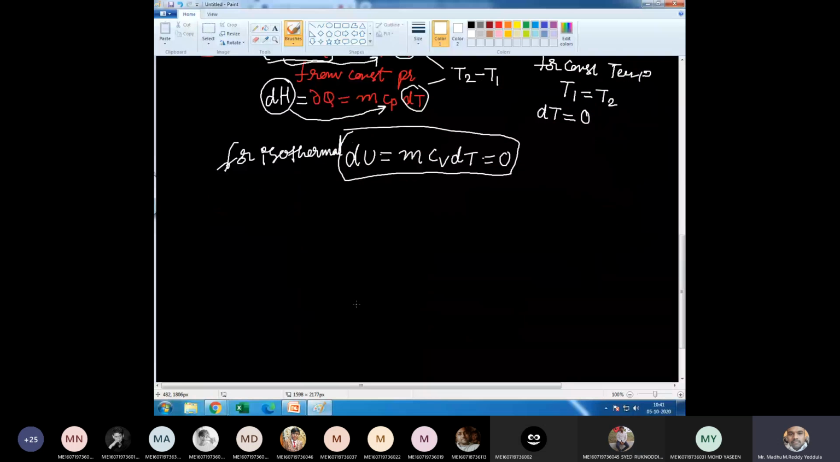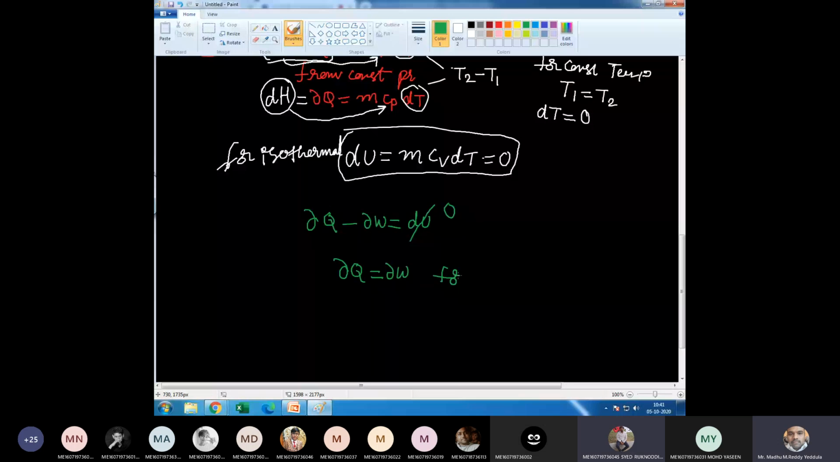In the absence of internal energy change, then what is the first law? dQ minus dW is equal to dU. But dU is equal to 0. Therefore, dQ is equal to dW for constant temperature process. Okay, sir.